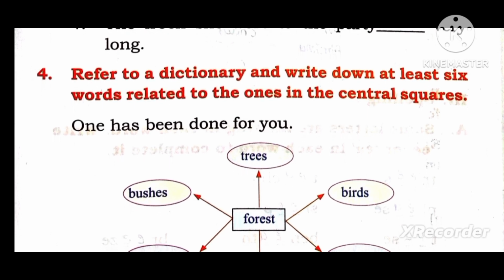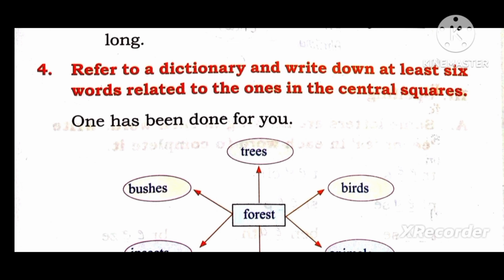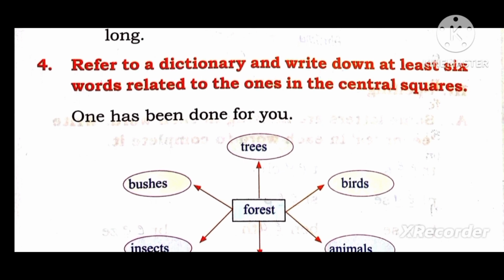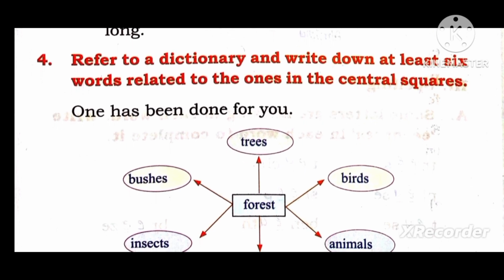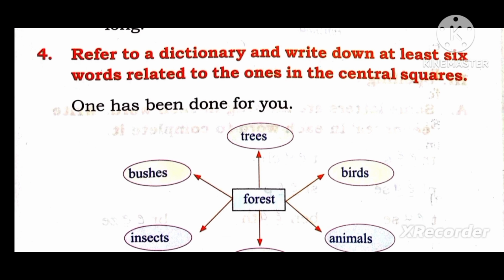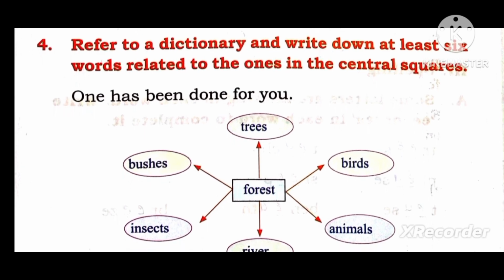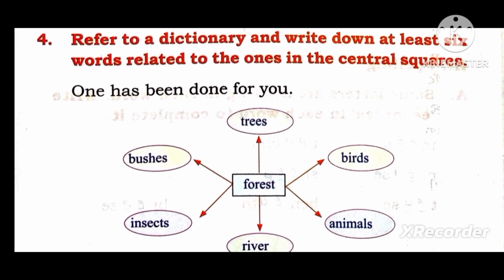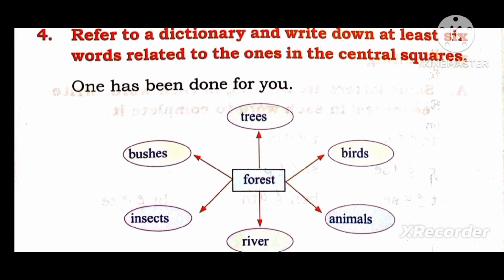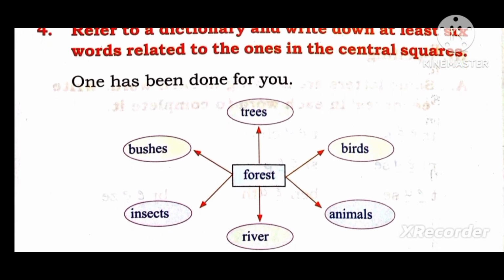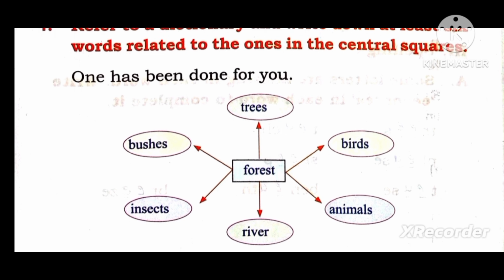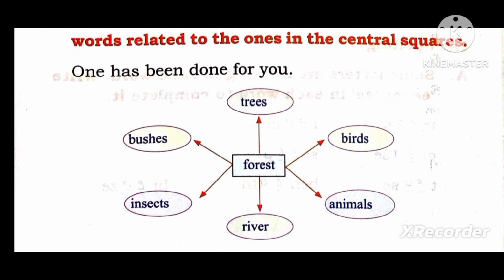Fourth main, refer to a dictionary and write down at least 6 words related to the ones in the central squares. One has been done for you. In the center is forest. In forest, which related words come?